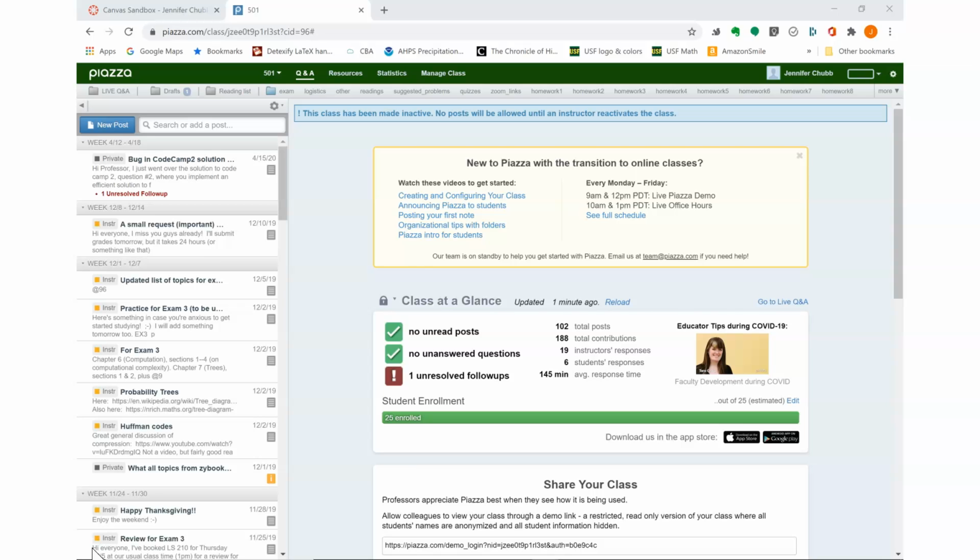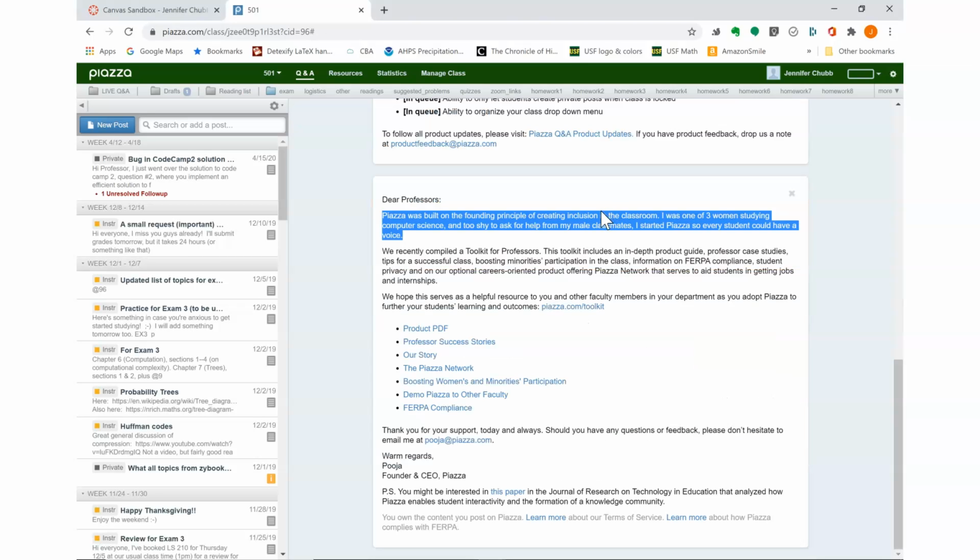So this is what Piazza looks like, and it was actually built by a woman that was studying computer science and felt too shy to ask for help from her, as you can read here, her male classmates. So she started Piazza so that she could have a voice where she didn't feel vulnerable and felt like she was in a safe space. That is one of the main reasons that I really love Piazza.